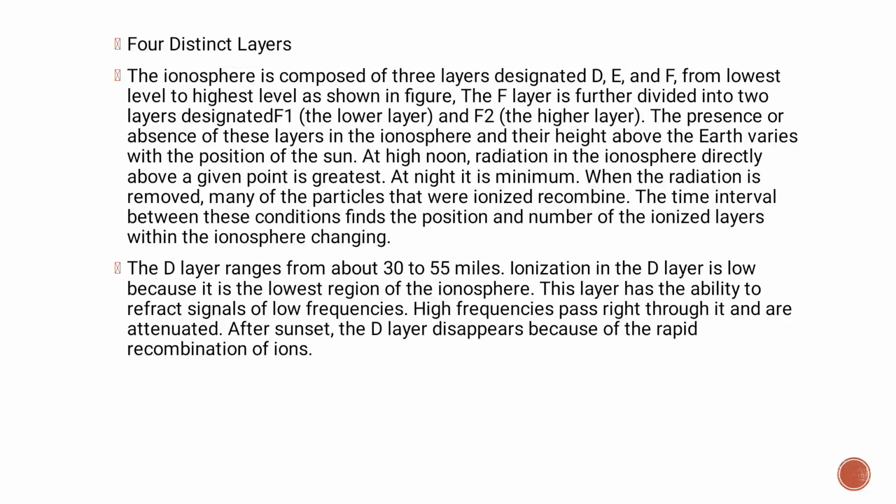The D layer ranges from about 30 to 55 miles. Ionization in the D layer is low because it is the lowest region of the ionosphere. This layer has the ability to refract signals of low frequencies. The high frequencies pass through it and are attenuated. After sunset, the D layer disappears because of the rapid recombination of the ions.